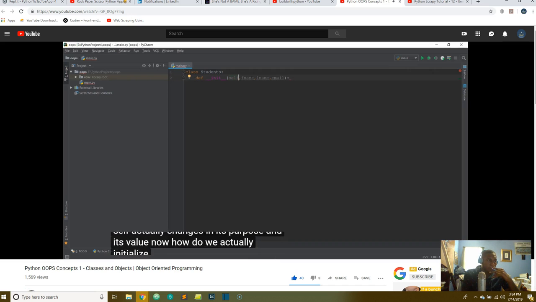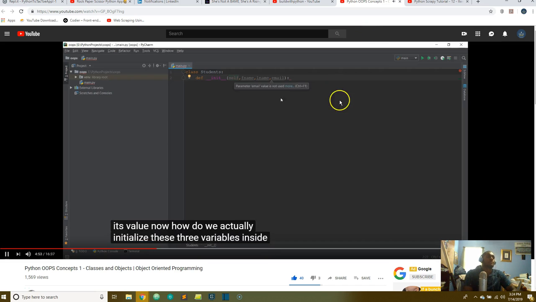Now, how do we actually initialize these three variables inside? All right, so let me pause it once again. When he said self, he was saying that in this situation we're talking about a class of a student, so he's referring to whichever student we're talking about. I watched this video a little ahead, so I understand that when he gets down within the actual class, he's going to say self dot first name.